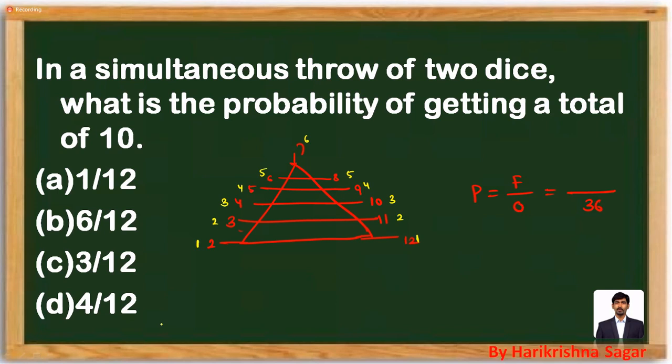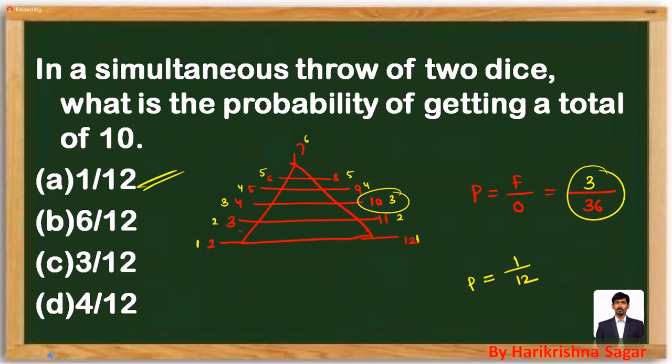So what is the chance of getting 10? 10 is possible in 3 ways. So 3 by 36, we can say the probability is 1 by 12. Mark it as option A. That's how we can proceed with the solution.